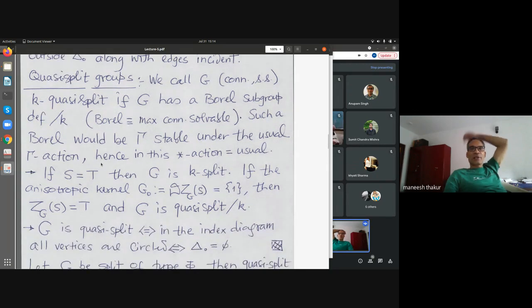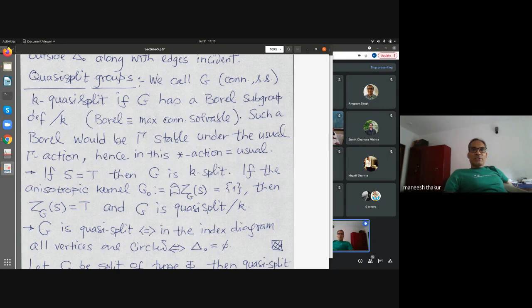a rather special class of isotropic groups called quasi-split groups. These are extremely important in various studies. So I just wanted to say this because I have something in mind here. So the definition is that a group G, let's assume semi-simple connected, though one need not assume semi-simple for this, we define it to be quasi-split over K if there is a Borel subgroup in the group which is defined over K. By definition, Borel means maximal connected solvable subgroup.